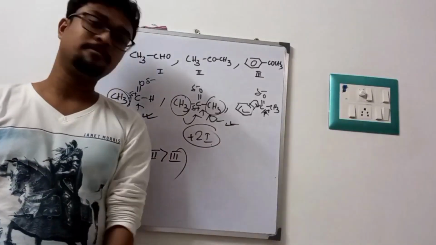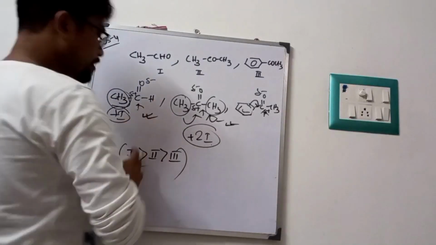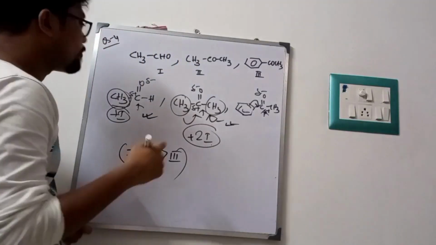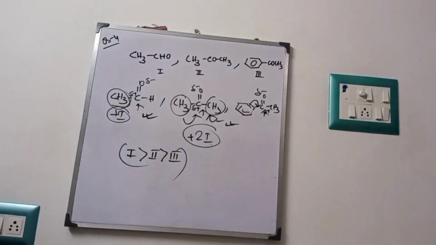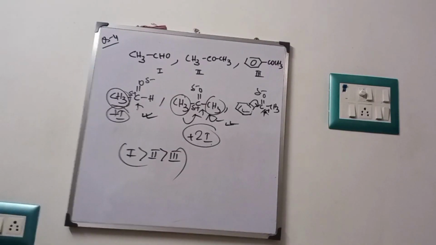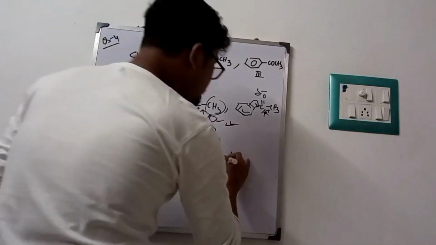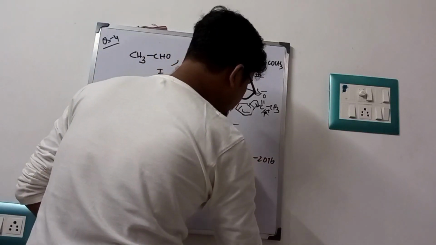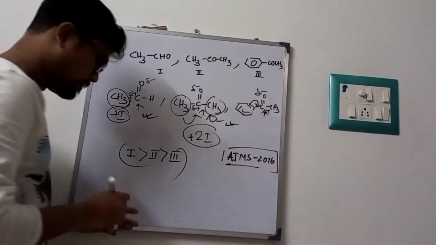Check the options, the right option, and this is the order. The right reactivity order is 1 greater than 2 greater than 3. So this is our 4th problem, and this came in AIIMS 2016. Fine. So this is our final question.